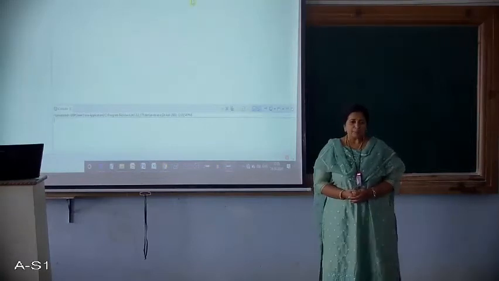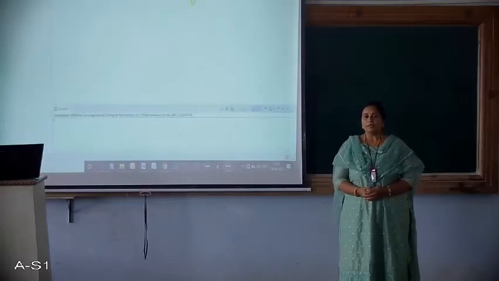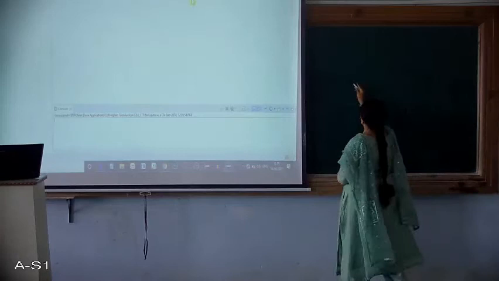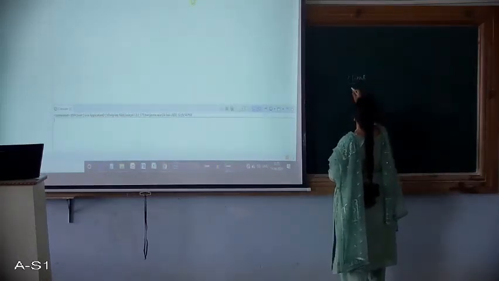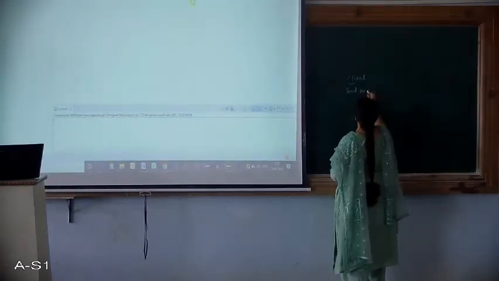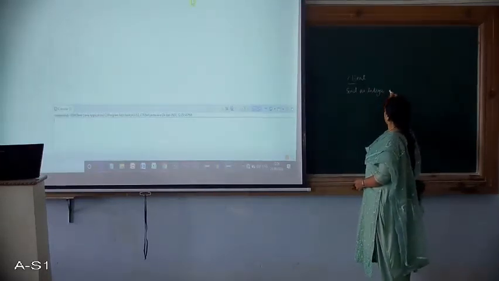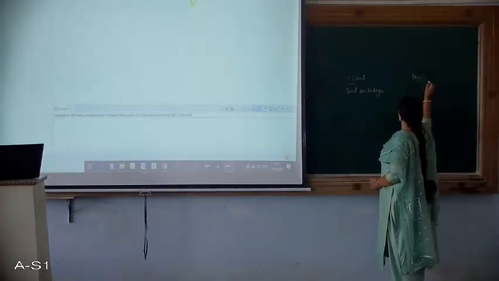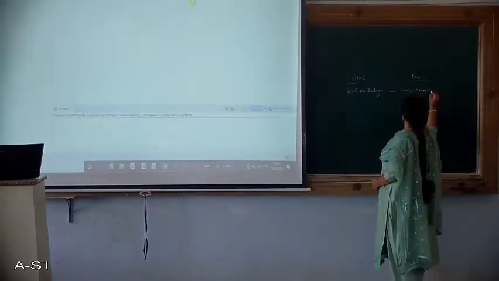So today we shall discuss one of the term works which is based on UDP socket programming. So we shall implement something like this. At the client side, the client should send a number, let's say an integer, and the server has to get this number, and this number should be multiplied with itself.